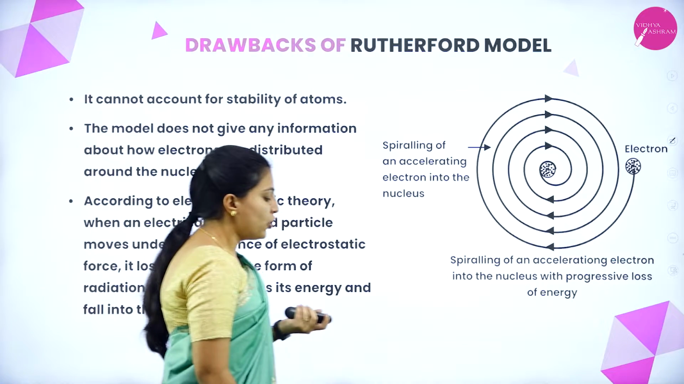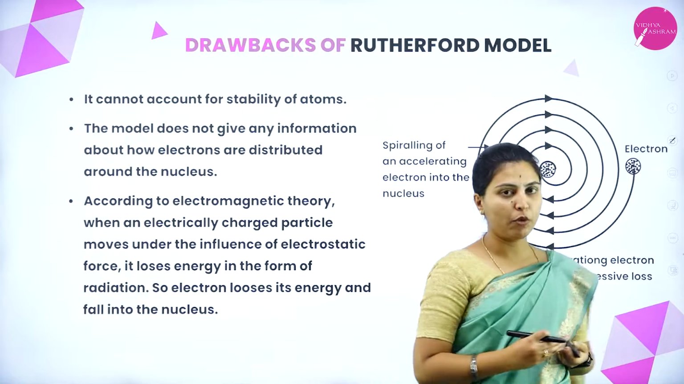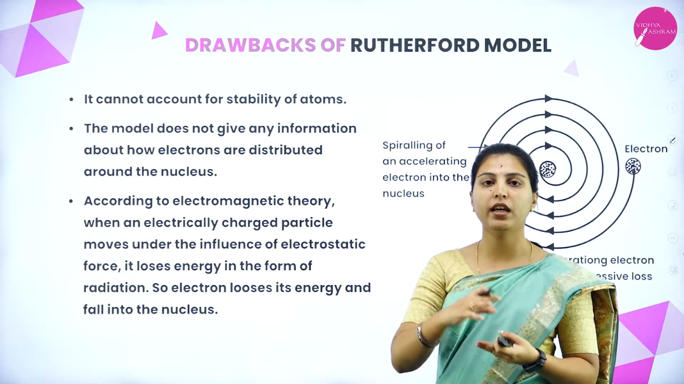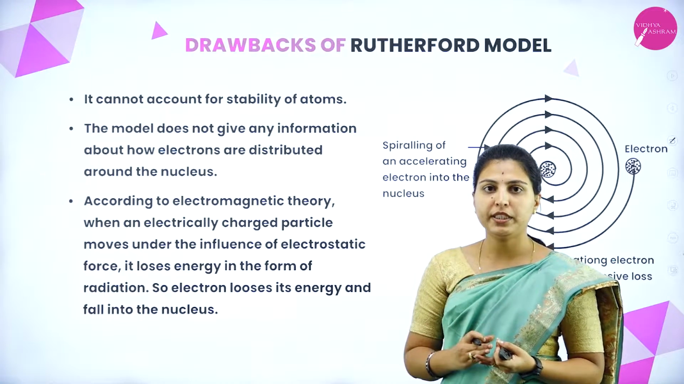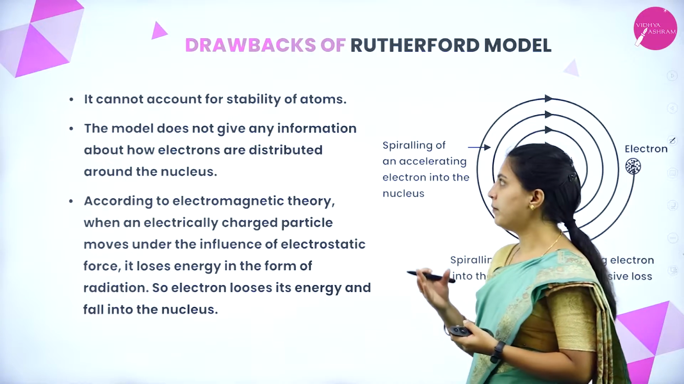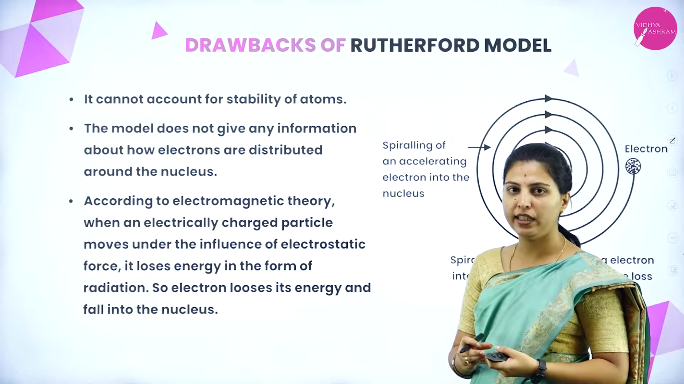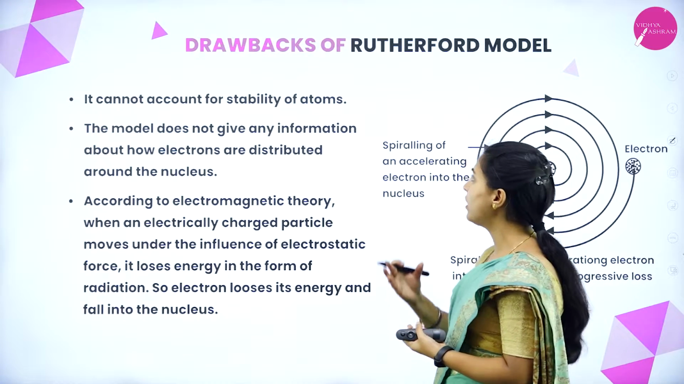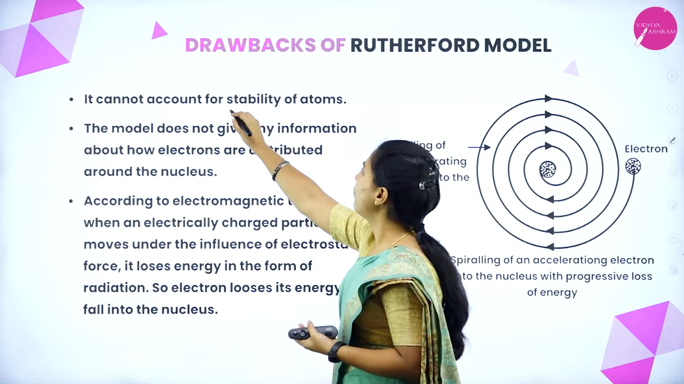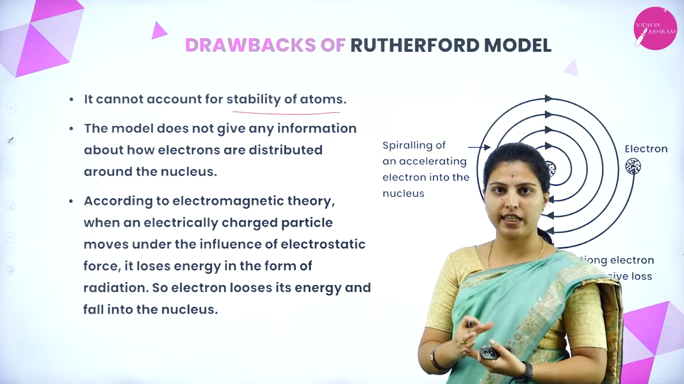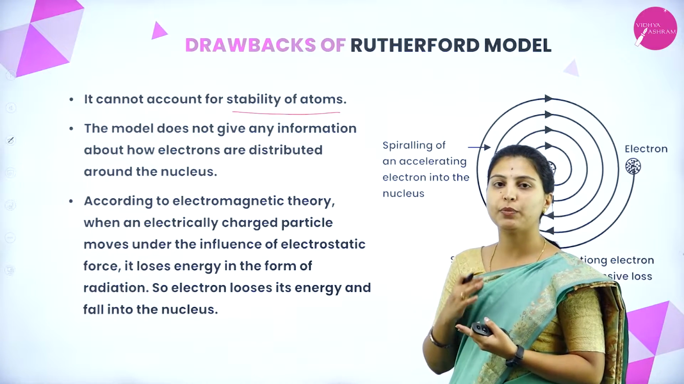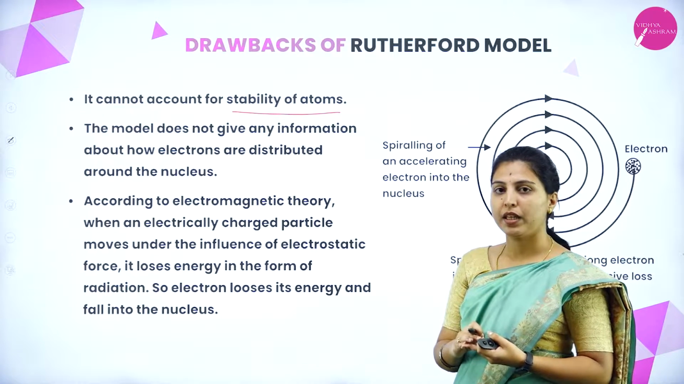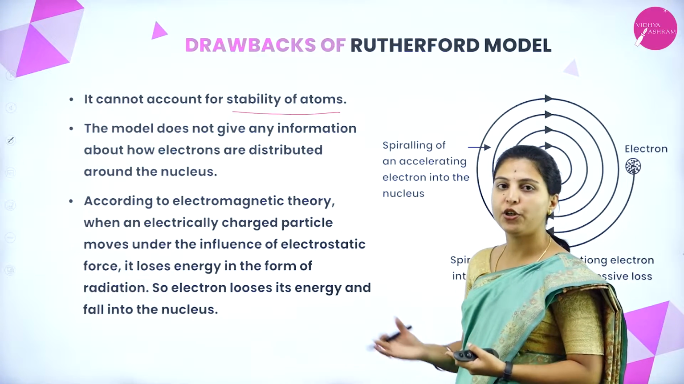Next, we will see the drawbacks of Rutherford's atomic model. After making the observations, conclusions and so many statements about the nucleus and orbits, he still failed with some drawbacks. Why he failed, we'll see now. The alpha scattering experiment he made cannot account for the stability of atoms. The atom he describes has a rich positively charged nucleus with electrons moving around it, but he could not explain the stability of atoms.